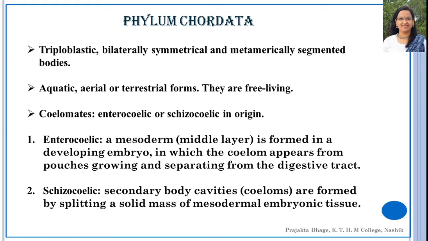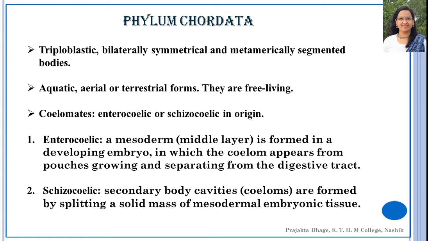Let us see the characters of phylum Chordata. Now these organisms are triploblastic organisms. It means that the organism has arisen from 3 germ layers. These germ layers are the primary layers that are formed, out of which the various tissues arise, in turn giving rise to the organ.